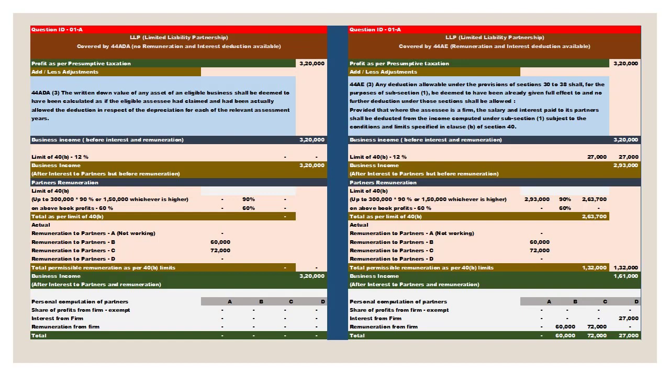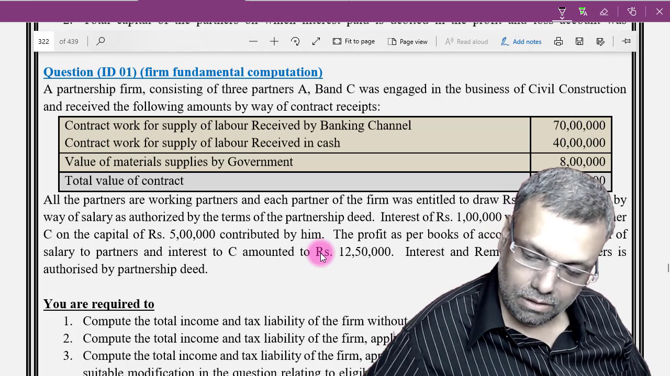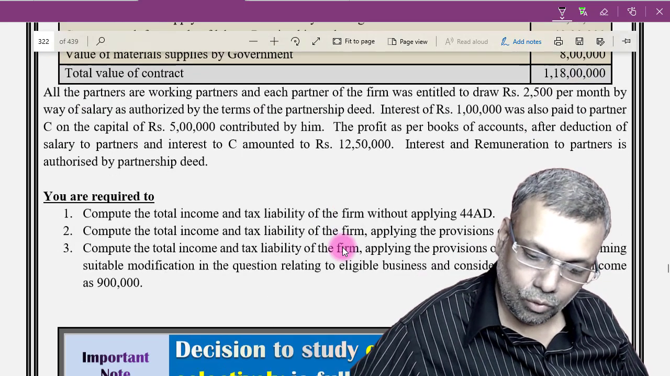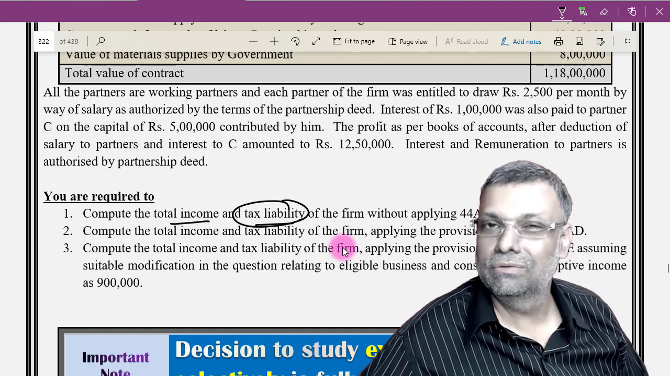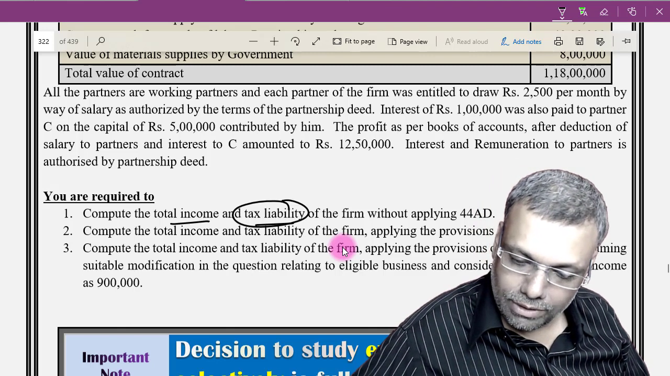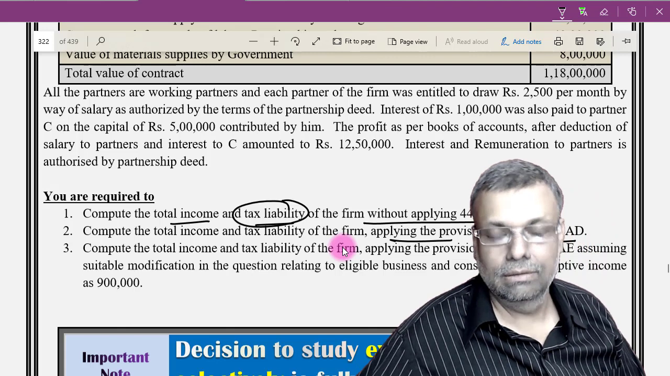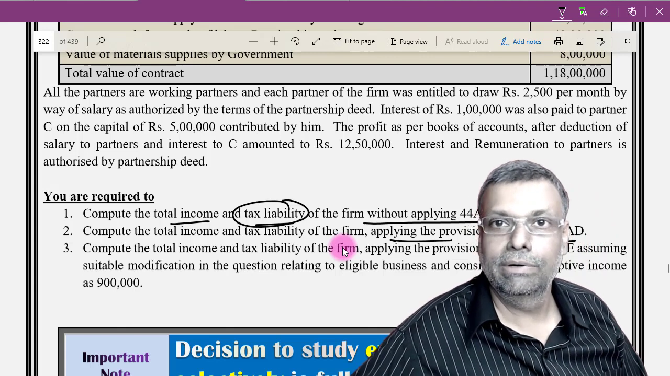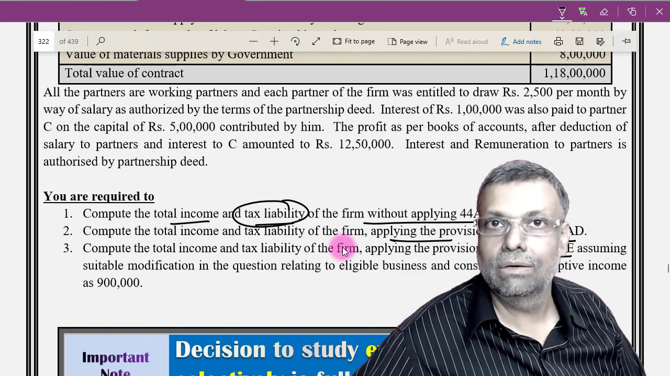Now come to this particular question. See, in this particular question, we have been asked to compute total income, tax liability. Tax liability calculation for the firm is very simple, but they have asked, so we'll do that routine formality without applying 44AD or by applying 44AD. Okay, so without presumptive taxation and with presumptive taxation, and another combination of 44AD. That way they have explained.